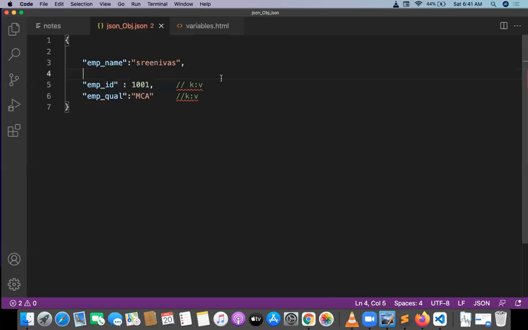JSON files do not allow comments. This is not a JavaScript comment. This is basically a JavaScript comment, and JSON comments are not allowed. Okay, let me check whether this JSON is the right JSON or wrong JSON.